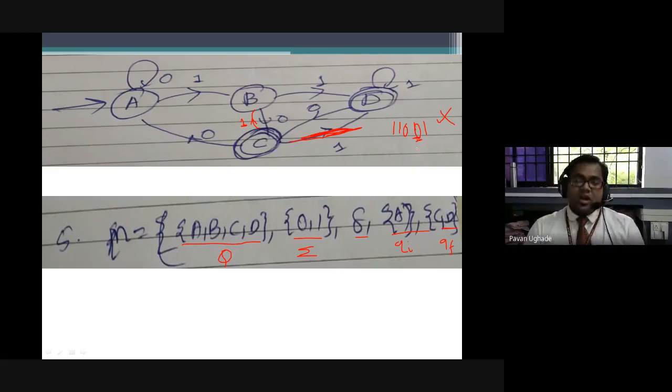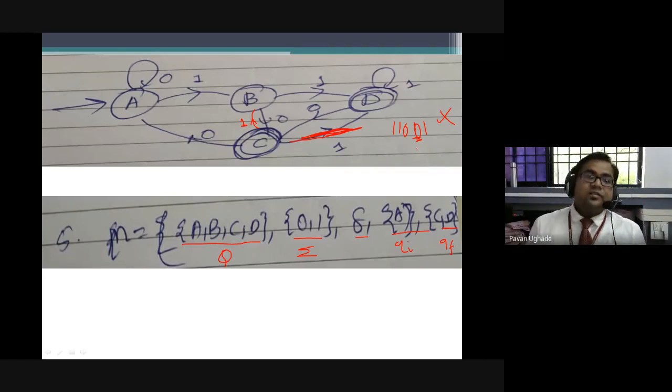So this is how, at the last, once you design everything, spend 20 to 30 seconds to verify your automata, or I can say equivalent DFA, whether it is correct or wrong. Whatever strings are accepted by the NFA in question should be accepted, and the strings which will be rejected there should be rejected here also. Then and only then we can say it's equivalent.